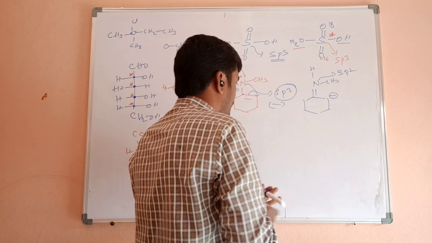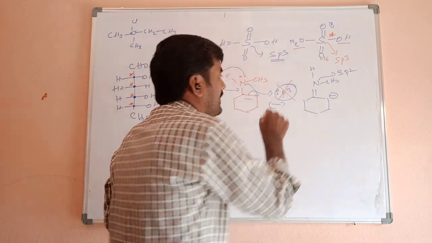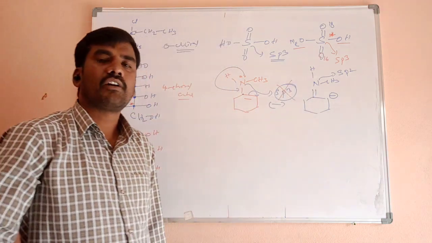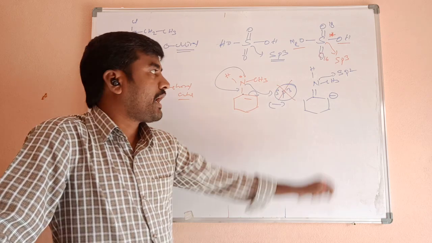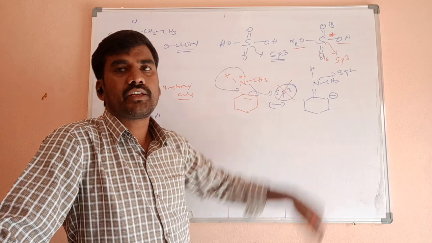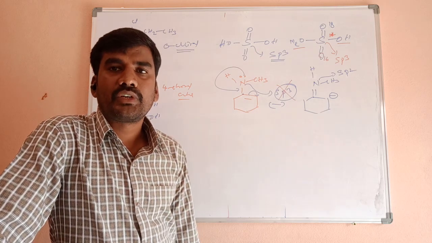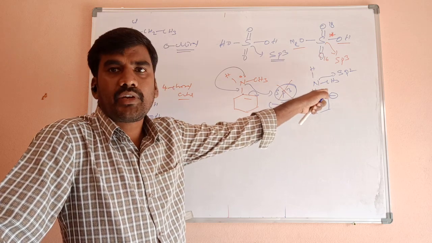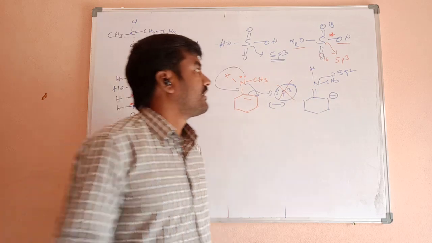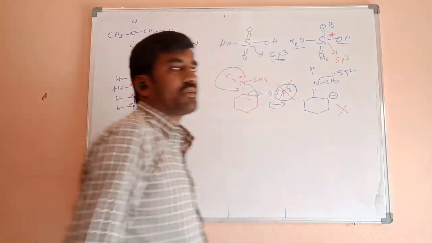Because a partial double bond is there, it undergoes sp2 hybridization, so it is not a chiral nitrogen.